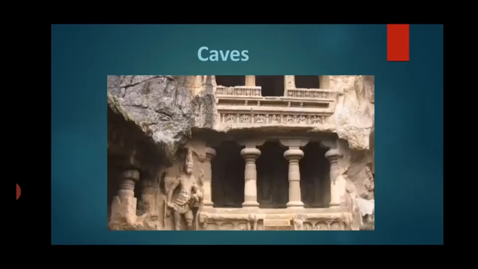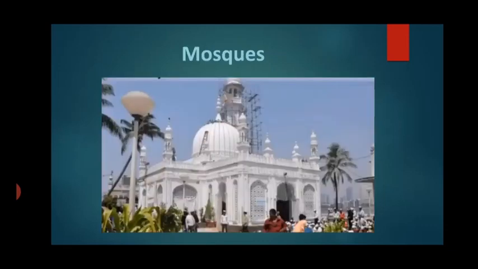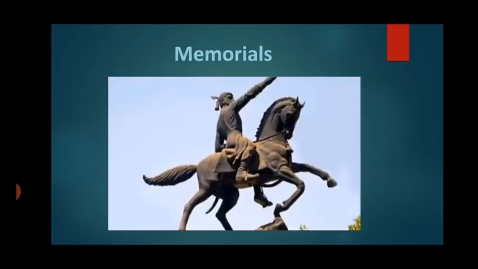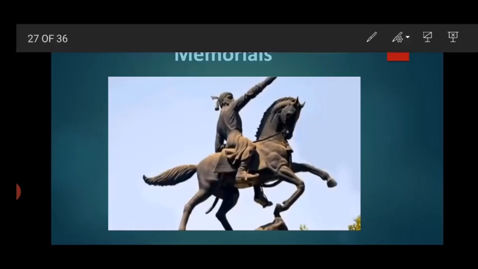Some places are famous for mosques. Some places are famous for churches, isn't it? So a city or a town is known by many of the historical things present there or because of the monuments present there. Now look, this is a very beautiful statue of Chhatrapati Shivaji Maharaj. So there are some places which are famous because of these memorials, isn't it?